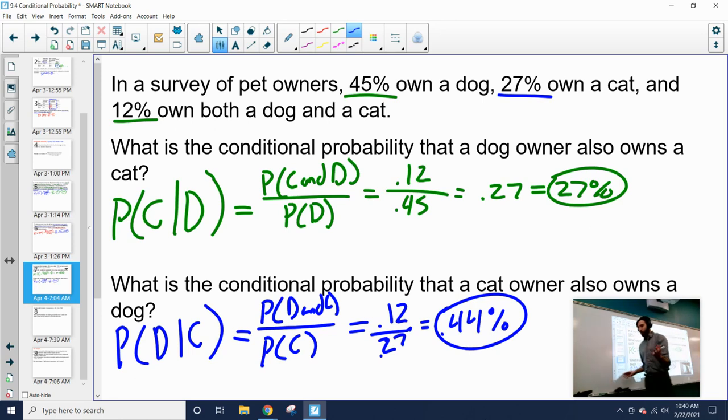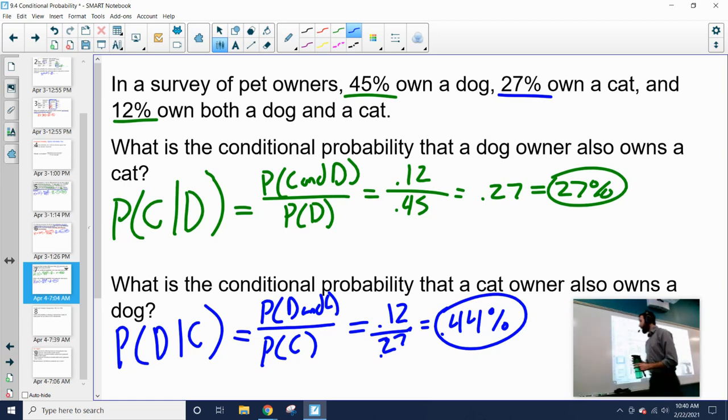So it appears that if you are a dog owner, you are less likely to own a cat compared to if you're a cat owner, you're more likely to own a dog as well. So it seems like dog owners are a little bit more stingy to getting a cat, while cat owners are more likely to get a dog. Granted, both are less than 50%, so it's not like it's super likely, but there's more likely to be a cat owner owning a dog than there is to be a dog owner owning a cat as well, if that makes sense at all.